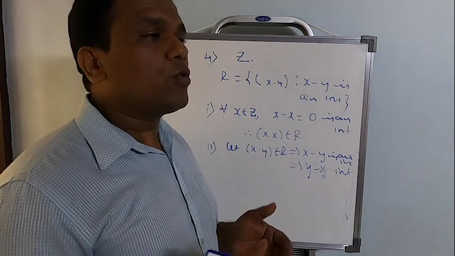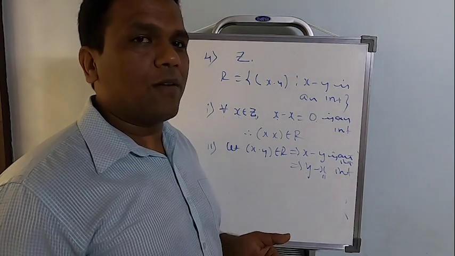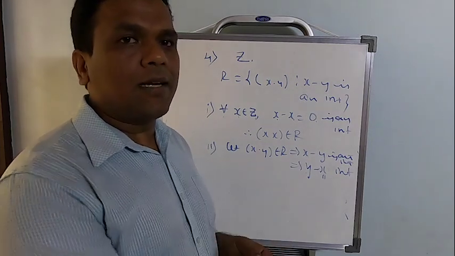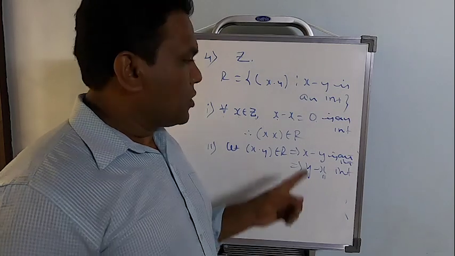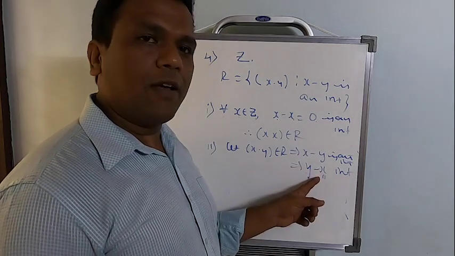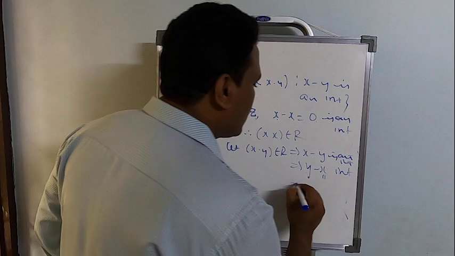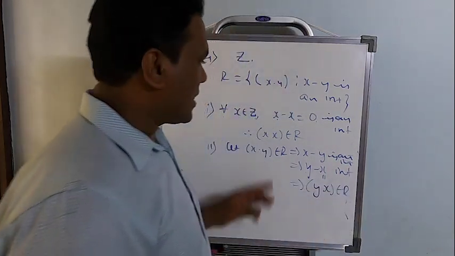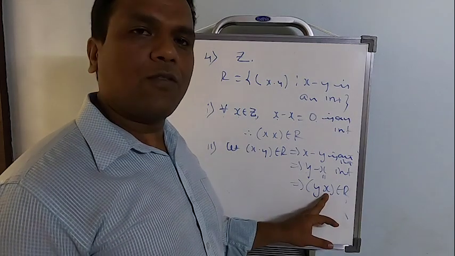That's all we need. Don't see minus 2; the number doesn't have to be the same after the subtraction. Whenever you subtract two numbers, the resultant number should be an integer. That's all. So if x minus y is an integer, certainly y minus x is also an integer. This shows that y comma x belongs to R. Start with x comma y belongs to R and check for y comma x.